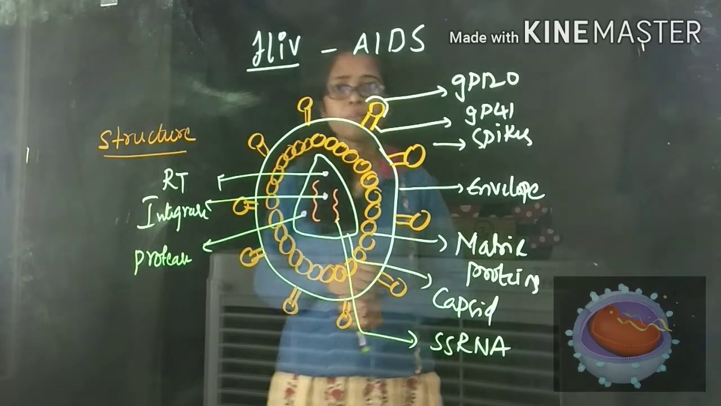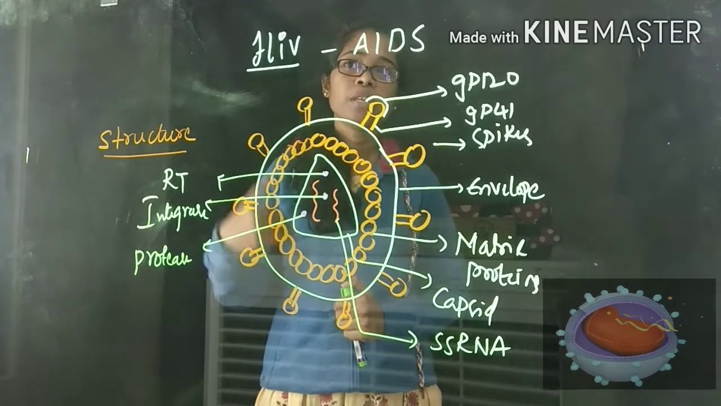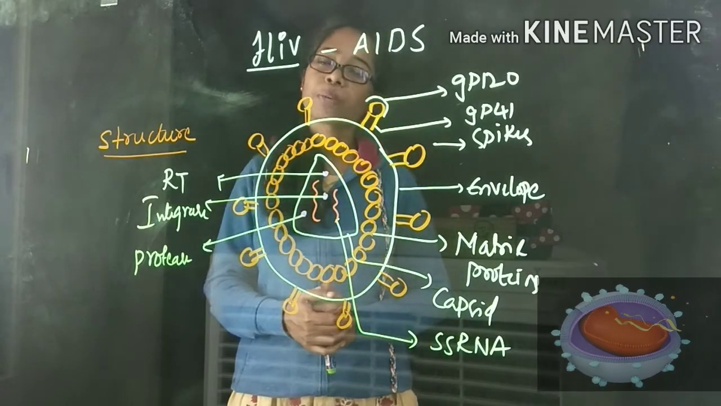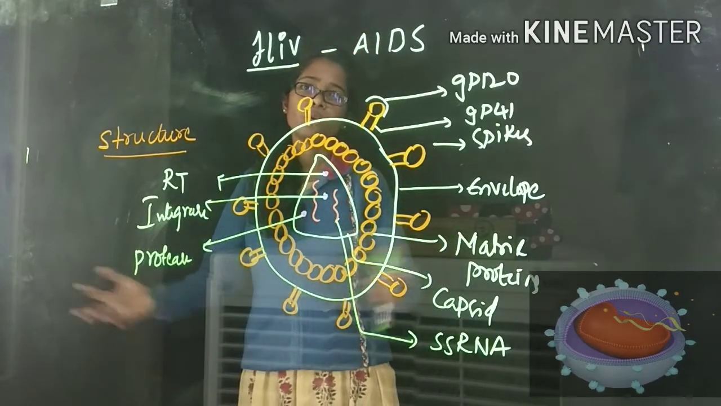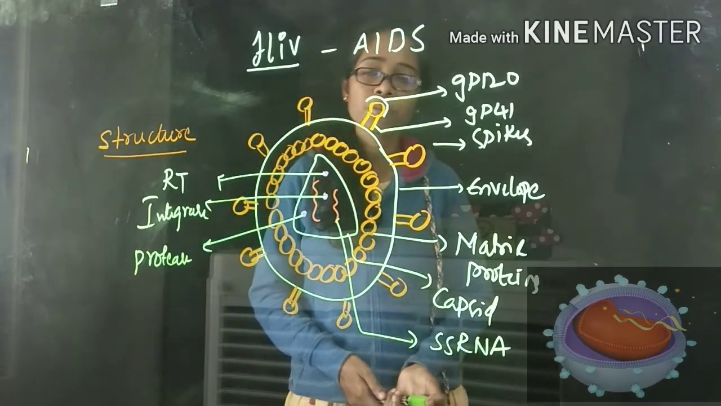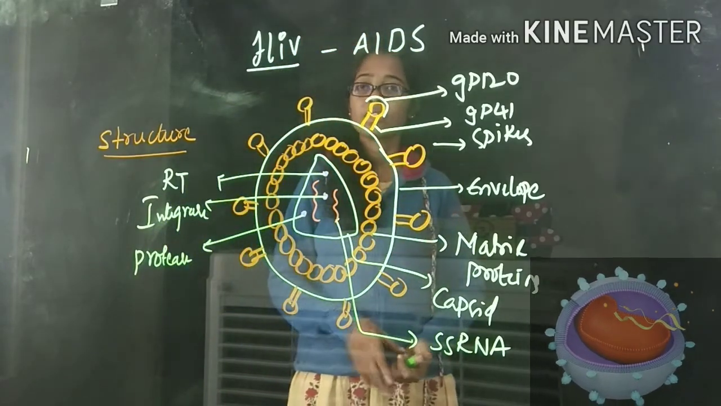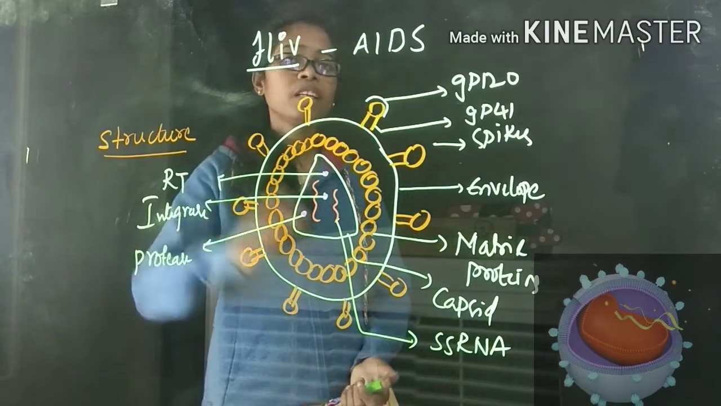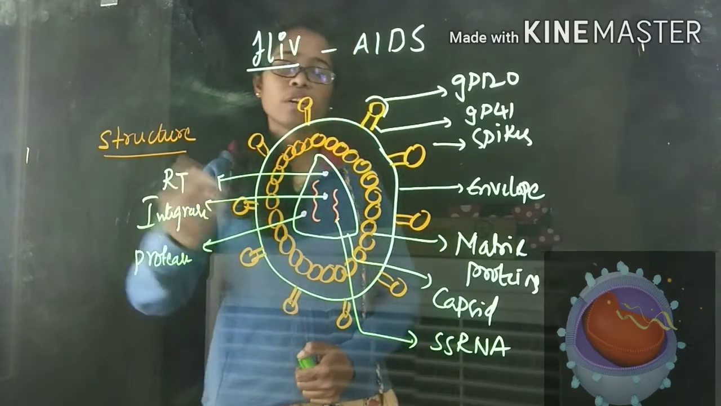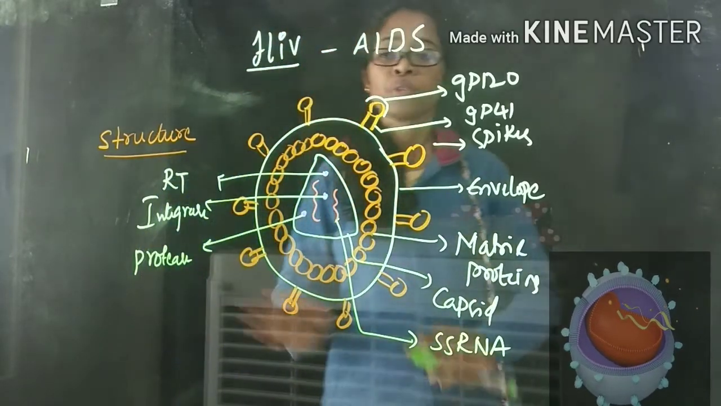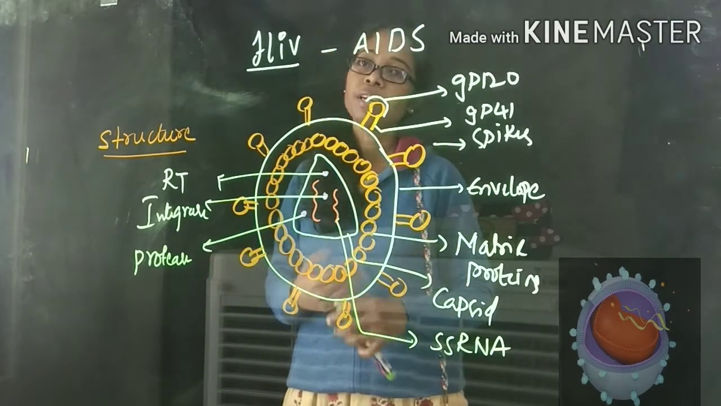HIV has another name. We will call it a retrovirus. It got that name mainly because of the presence of the enzyme reverse transcriptase. No other virus or microorganism has this, so HIV is a unique virus that has the reverse transcriptase enzyme. Later on, we will see the role of these enzymes also. Clear? This is the structure of the HIV virus.